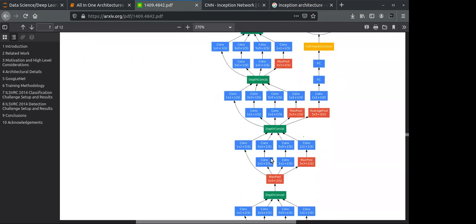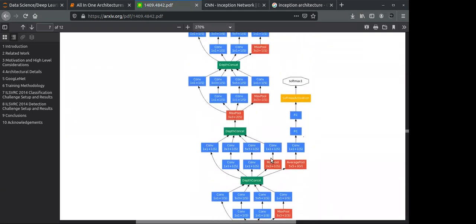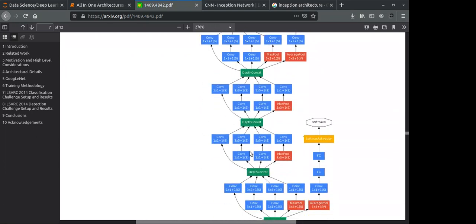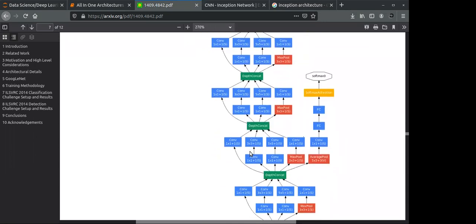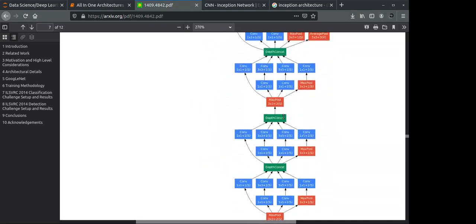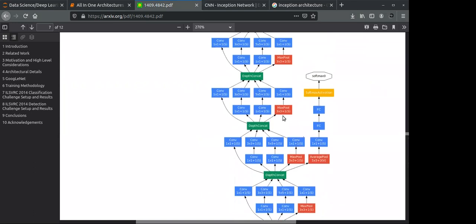So if you have a small data set, and you are training the whole model on this much depth, this deep convolution neural network, of course your model is going to be overfitted, and you don't want your model to be overfitted.